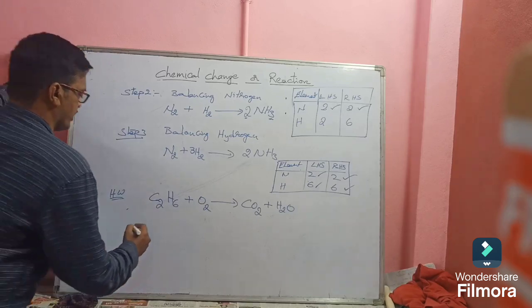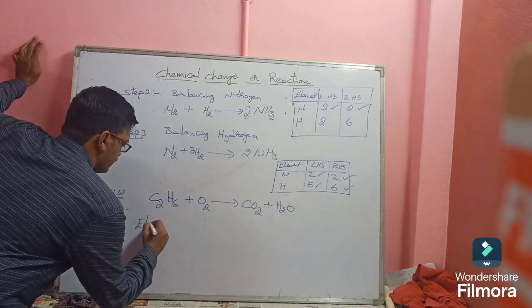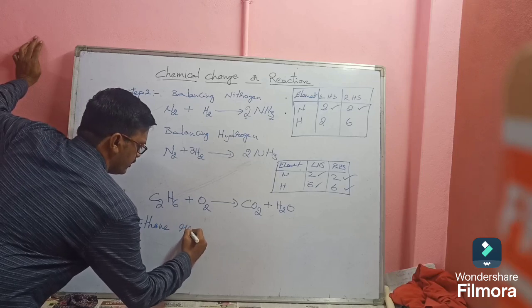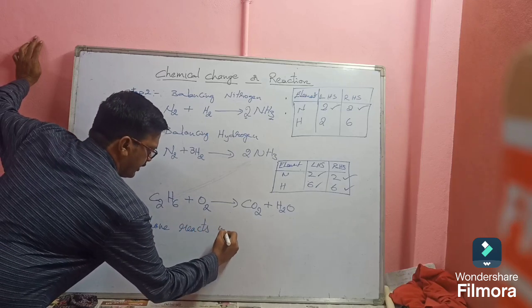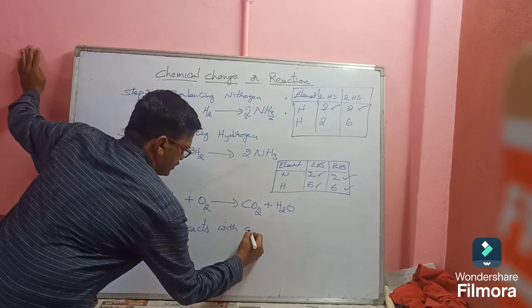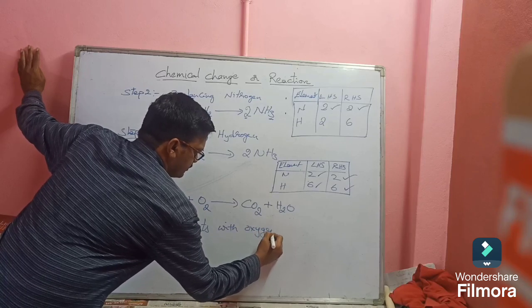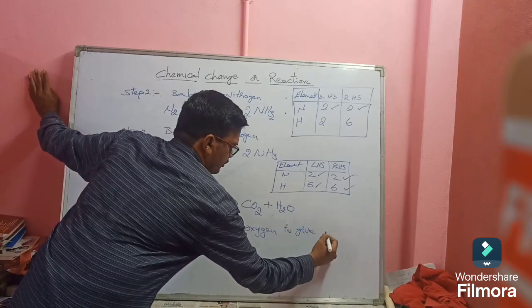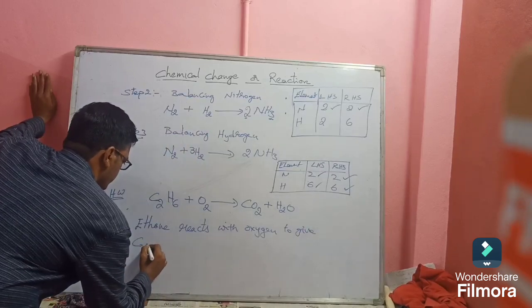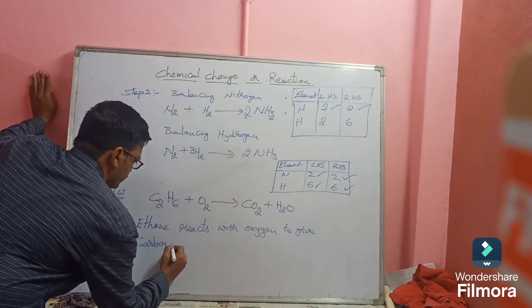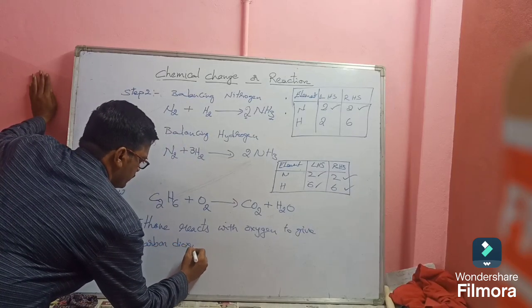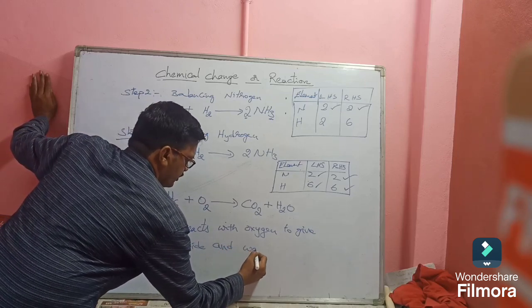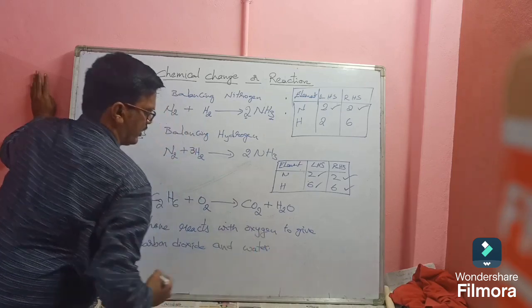What is the reaction? Ethane reacts with oxygen to give carbon dioxide and water.